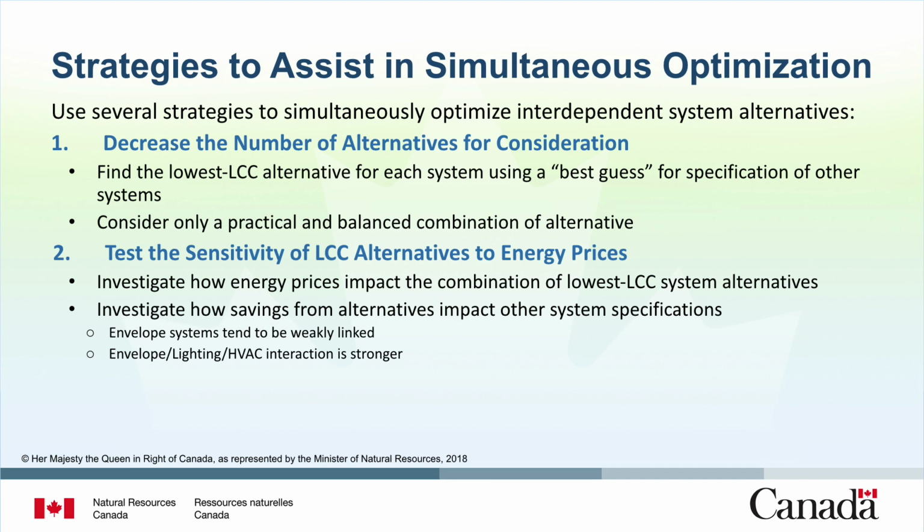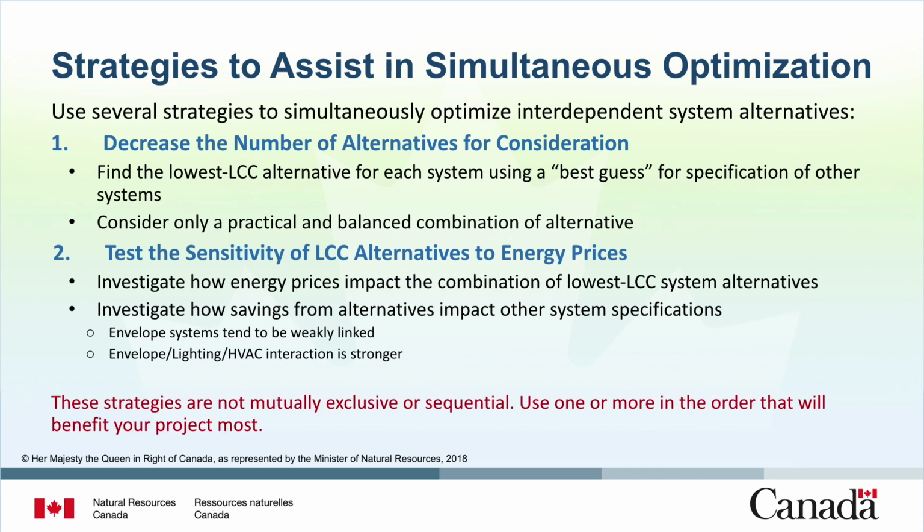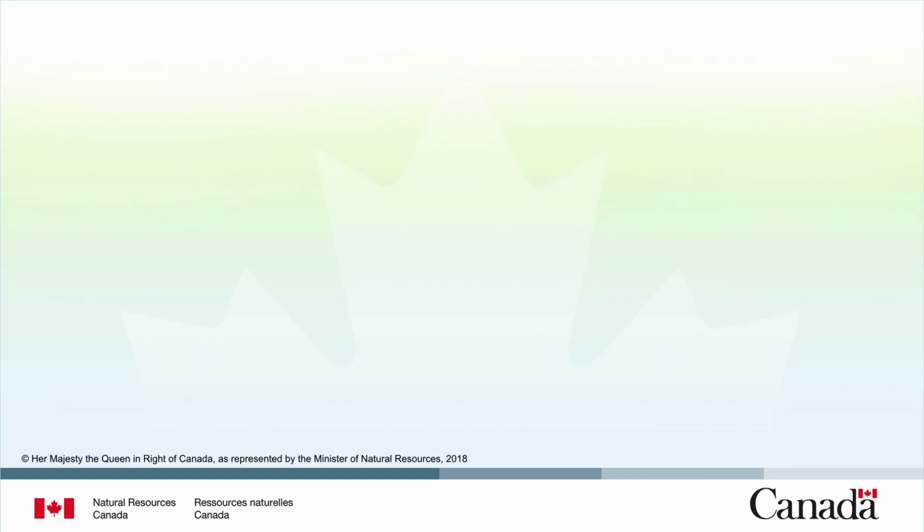Second, investigate how sensitive the lowest life cycle cost alternatives are to energy prices. If energy prices rise even slightly, how are the systems impacted in combination? You should also investigate each alternative's sensitivity to other system specifications, because some systems are linked more strongly than others. For instance, envelope systems, such as walls or windows, tend to be weakly linked. On the other hand, the connection between the building envelope, lighting systems, and HVAC systems are much stronger. Changing one will have a significant impact on the other. These strategies are not mutually exclusive or sequential. Use one or more in the order that will benefit your project most.